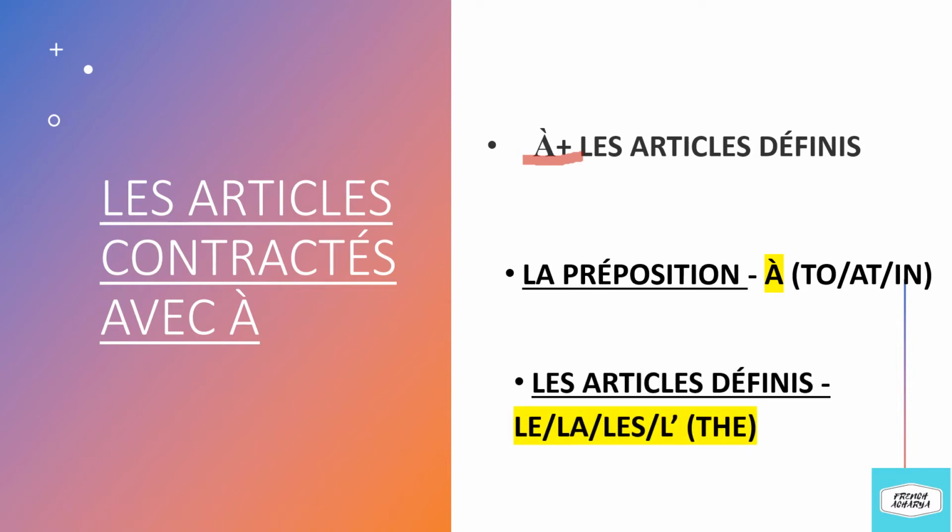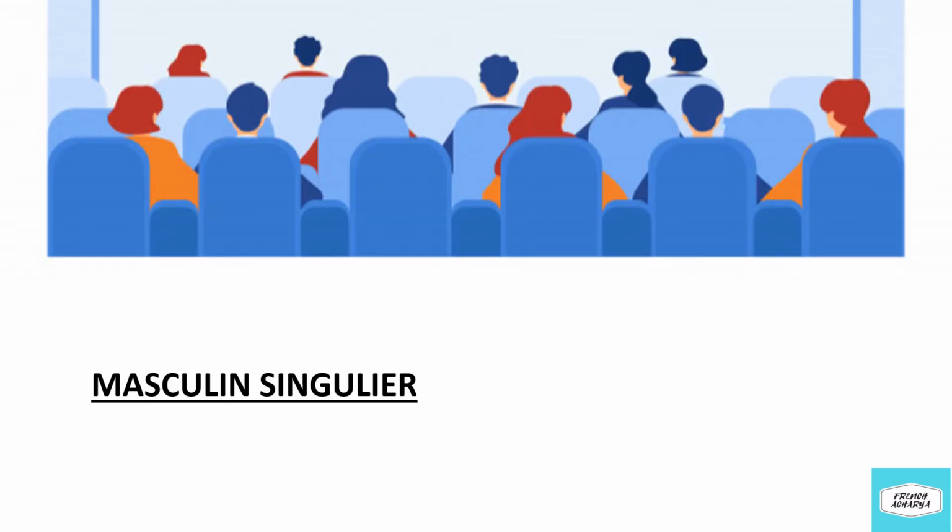It is followed by the definite article le, la, les, l'apostrophe, that means the, and it will form contracted articles. So the meaning of contracted articles is to the, at the or in the.